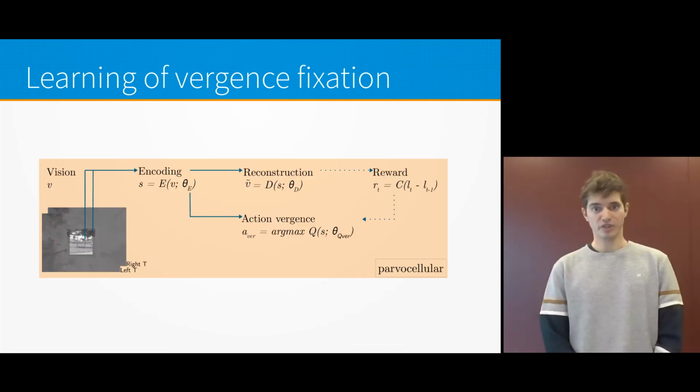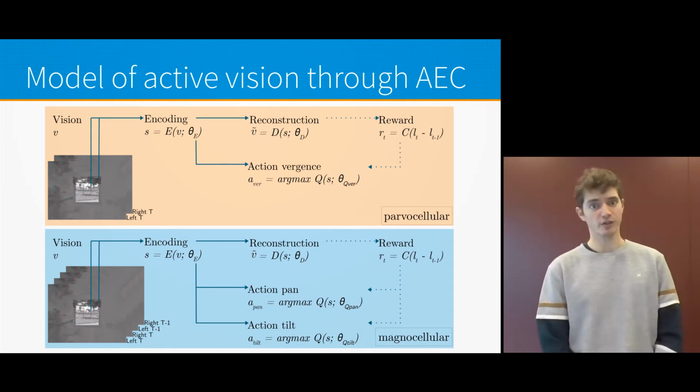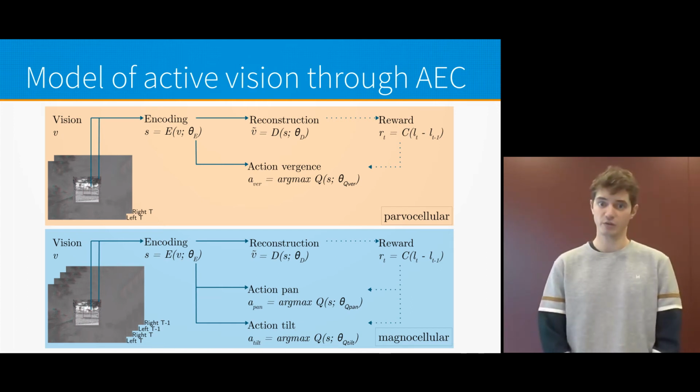So far, I presented the parvocellular pathway of our approach. The magnocellular pathway, learning object tracking, is very similar, the only difference being that it encodes 2 consecutive binocular pairs instead of only 1. The learned abstract code then serves as an input to 2 deep Q networks, one for the tilt joint controlling vertical movement of the eyes and one for the pan joint controlling horizontal movement.